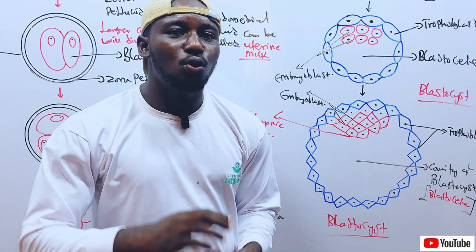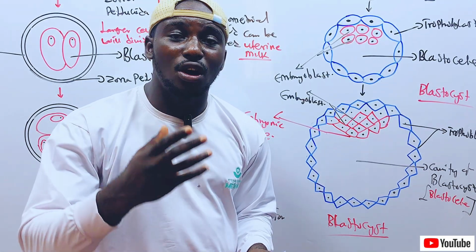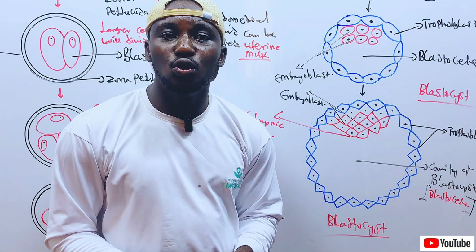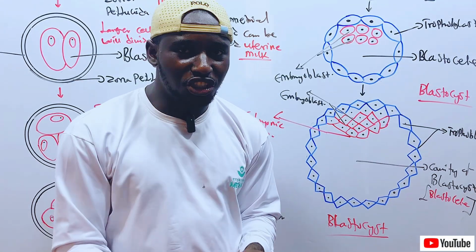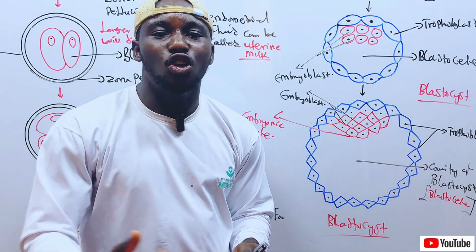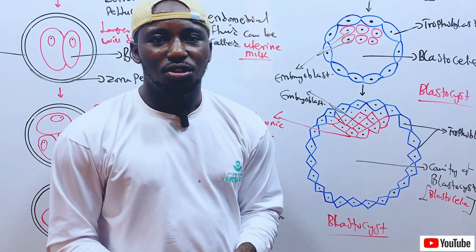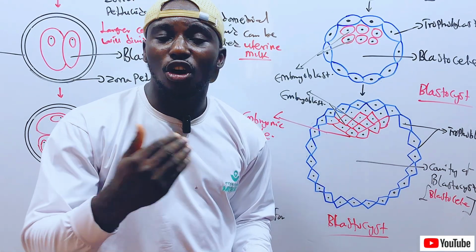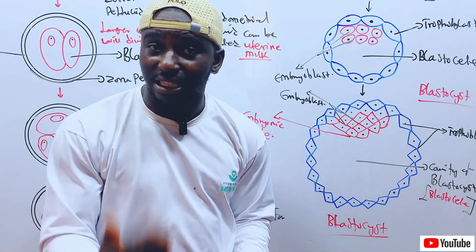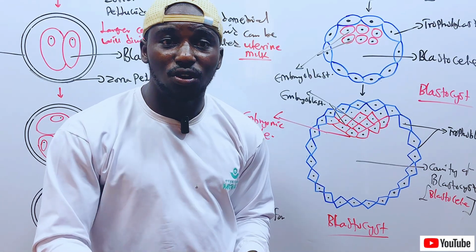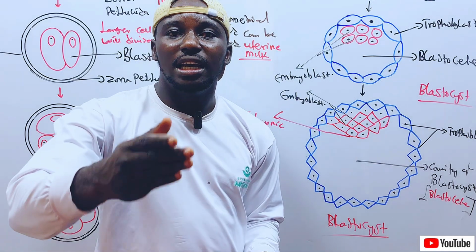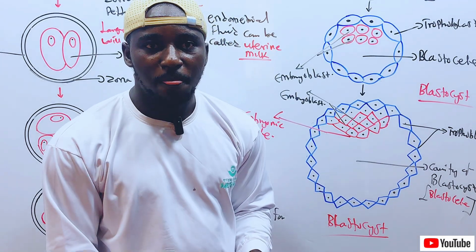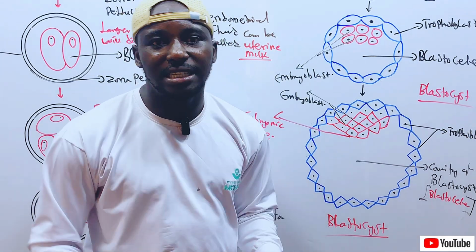So the cardinal function of the zona pellucida is to prevent implantation from occurring in an unwanted site. If it occurs in an unwanted site, that is automatically ectopic pregnancy, because anywhere the embryo implants, pregnancy will take place in that place.